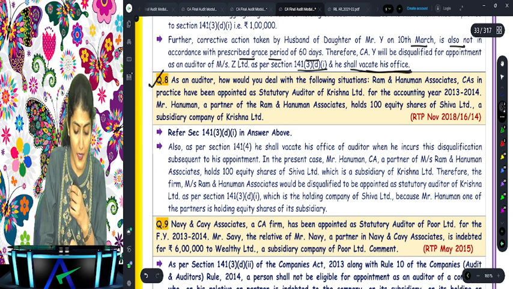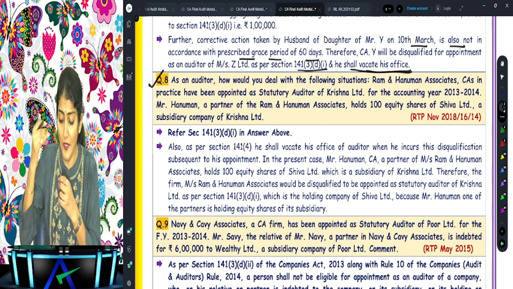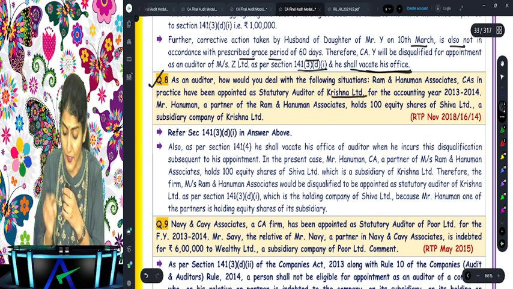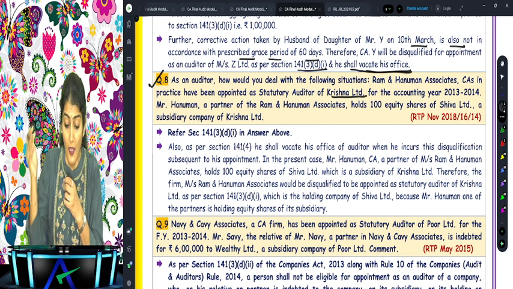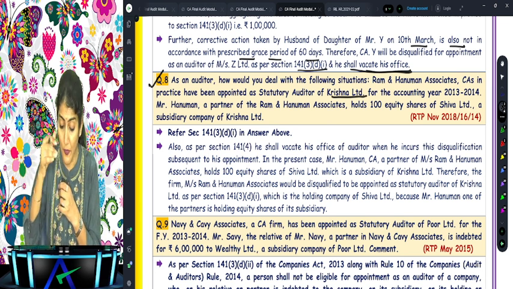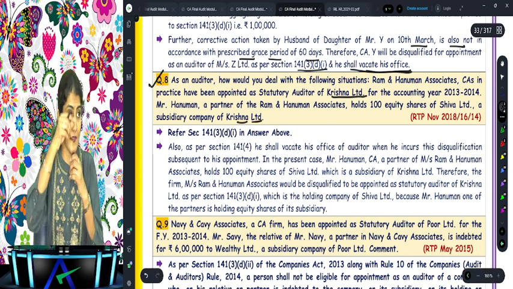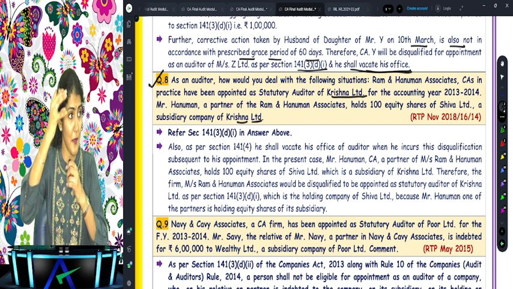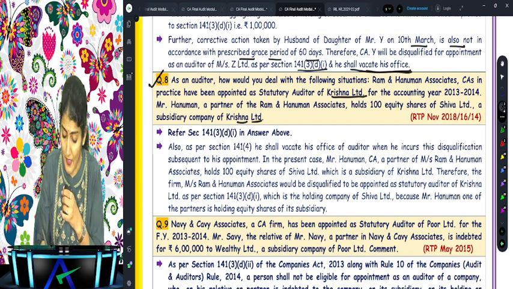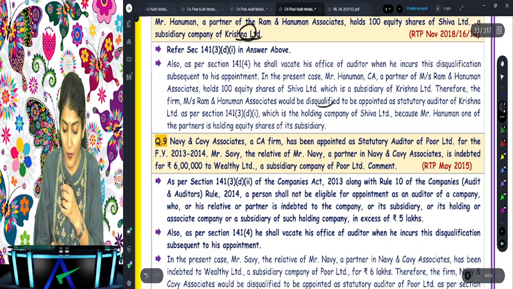Yes. Question number 8. As an auditor, how would you deal with the following situation? Ram and Hanuman Associates, CAs in practice, have been appointed as the statutory auditors of Krishna Limited for 1314. Hanuman, a partner of the firm Ram and Hanuman Associates, holds 100 equity shares of Shiva Limited, a subsidiary company of Krishna Limited. No, what did we say? 5 companies, the person and partner cannot hold any share, right? So can they hold the shares of the subsidiary company of Krishna Limited? No. What does it say? He would be disqualified to be appointed as an auditor.